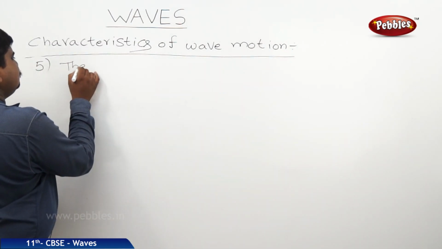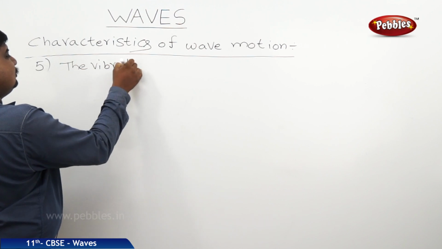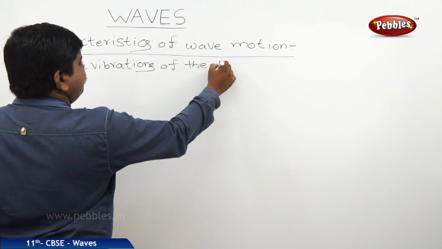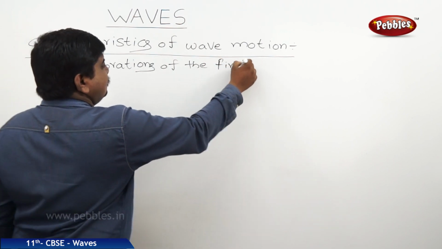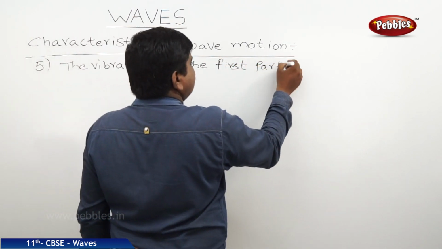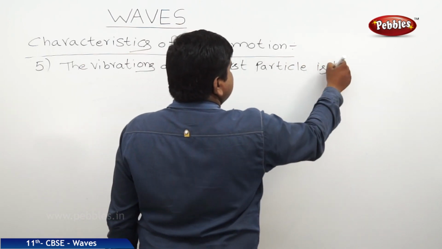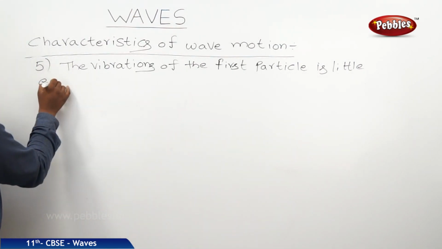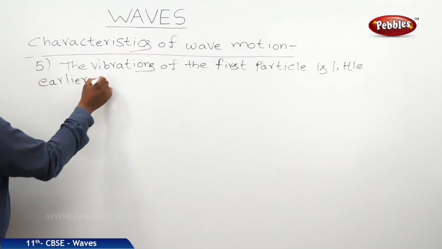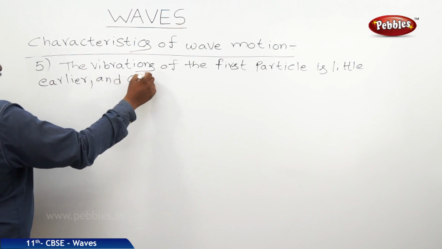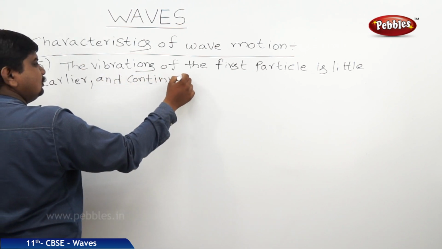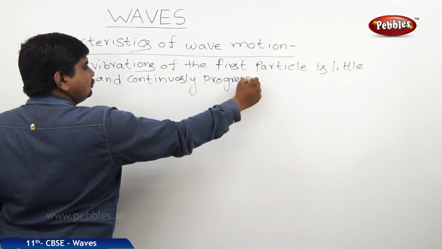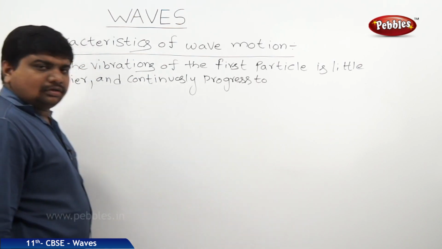So the vibration of the first particle is a little earlier and continuously progresses to the last particle.